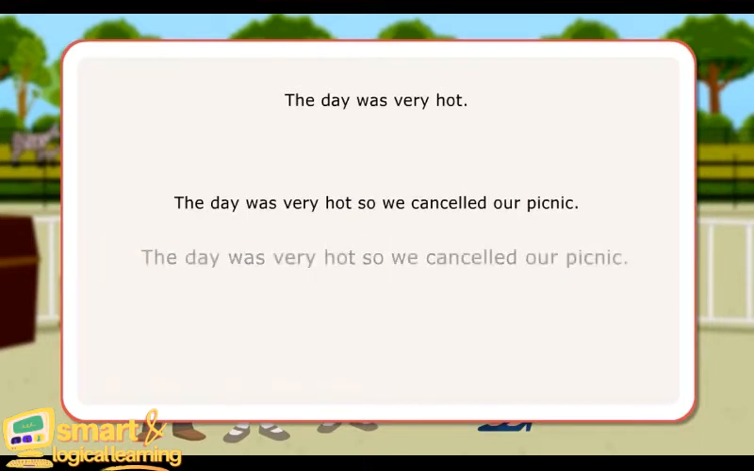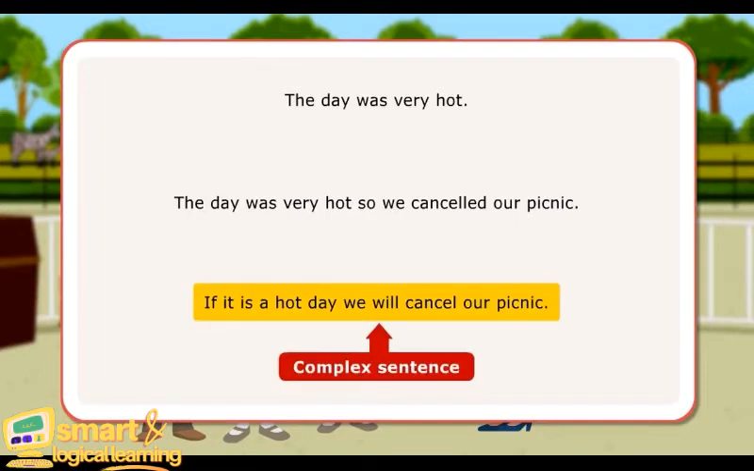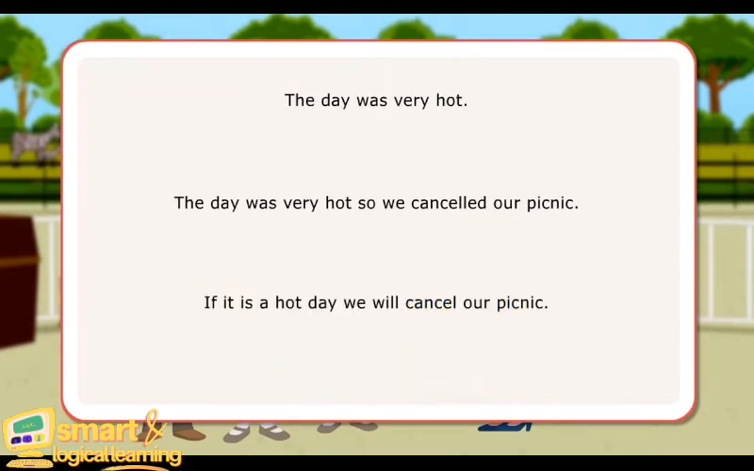If a sentence contains two statements, each presenting a different thought, but only one of these statements can stand alone as an independent sentence, it is called a complex sentence. If it is a hot day, we will cancel our picnic. Here, "we will cancel our picnic" presents a complete thought and can stand alone as a separate sentence. But the second thought, "if it is a hot day," cannot stand separately as an independent sentence.